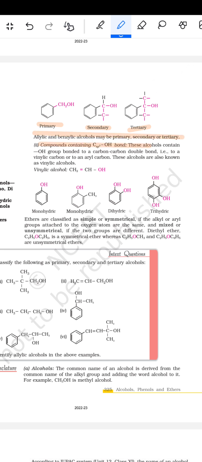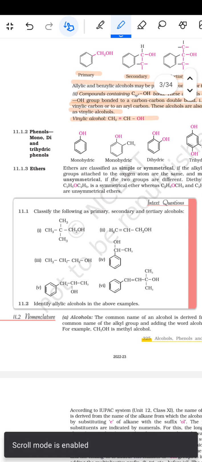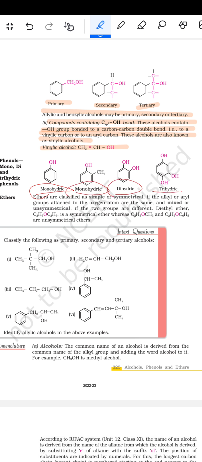Compounds containing Csp2-OH bond: these alcohols contain OH group bonded to a carbon-carbon double bond, that means to a vinylic carbon or to an aryl carbon. These alcohols are known as vinylic alcohols. जैसे vinylic alcohol CH2=CH-OH, और फिर इसमें आता है phenols, mono, di and trihydric phenols. तो मोनोहाइड्रिक इस तरफ से आता है, मोनोहाइड्रिक इस तरफ आता है, मोनोहाइड्रिक ये भी है, ये डाइहाइड्रिक है क्योंकि दो OH हैं, फिर ट्राइहाइड्रिक है क्योंकि इसमें तीन OH ग्रुप हैं।